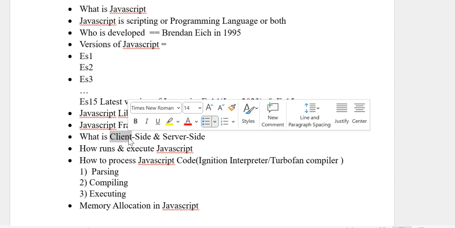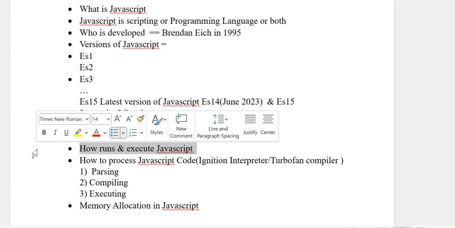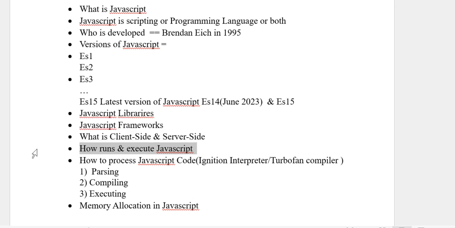If somebody asks what is JavaScript, some say JavaScript is a programming language and it runs on both the client side and server side. So what is client side and server side? Client side basically means you are using the browser.